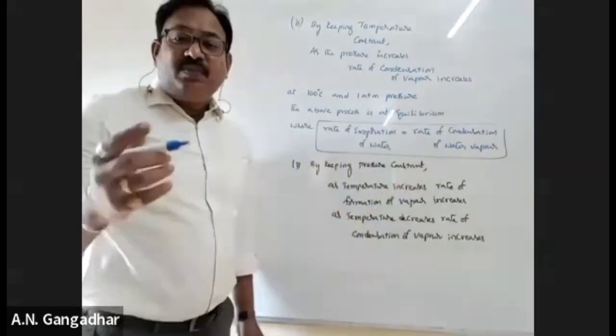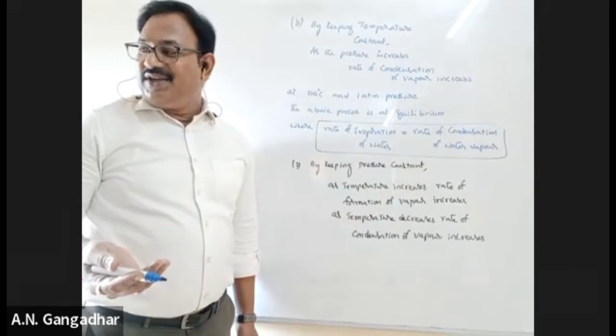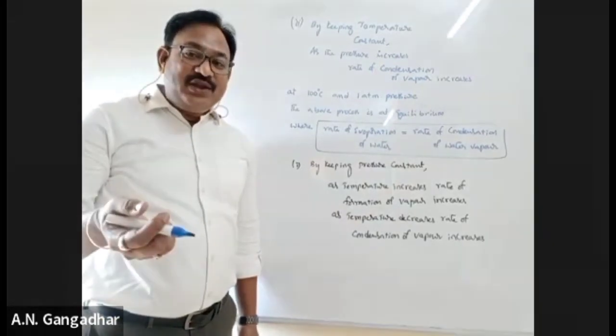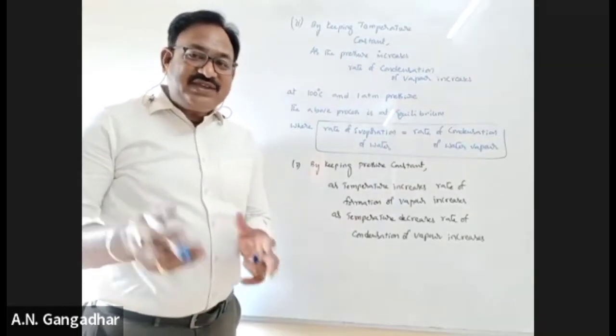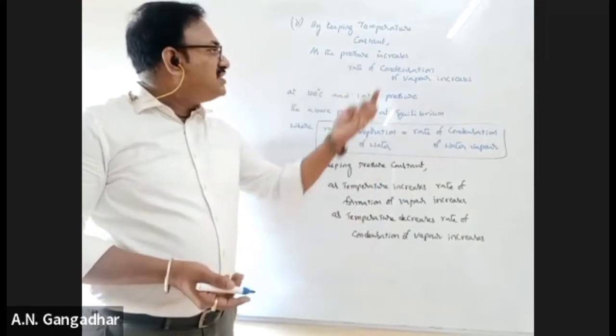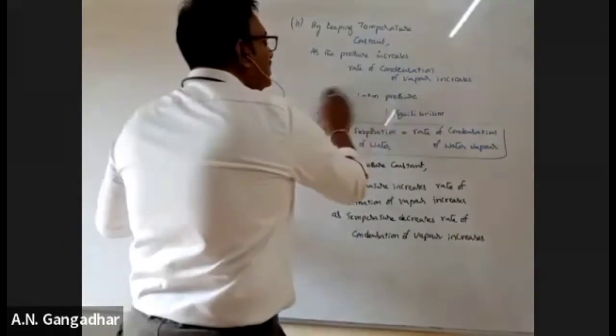Simple logic: pressure and volume are inversely proportional. The more the pressure, the less the volume. Gas has more volume compared to liquid. So gas is compressed into liquid because liquid has less volume. So as the pressure increases, the rate of condensation of vapor increases.